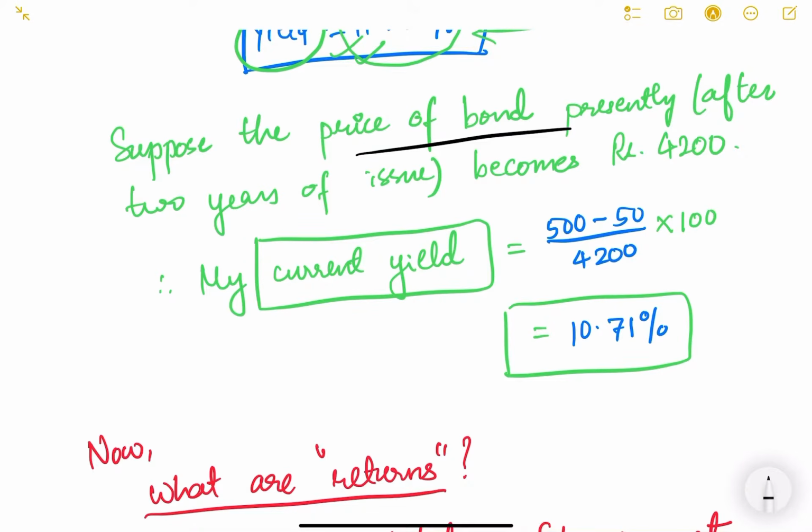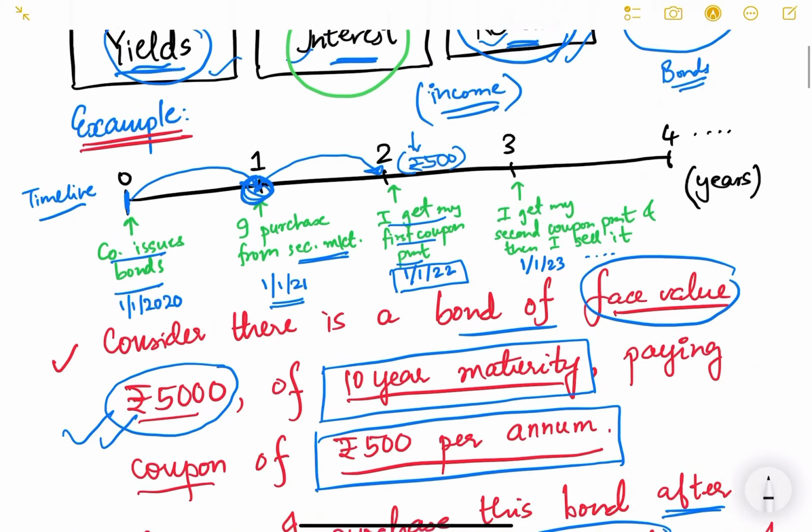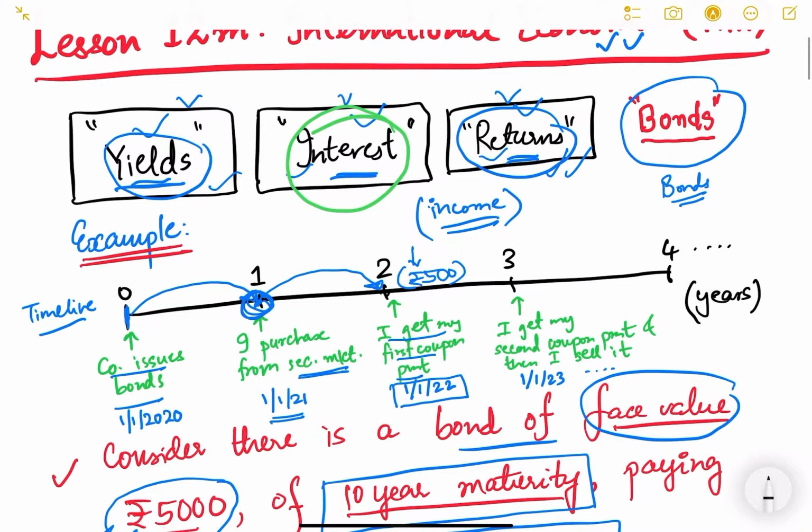Suppose the price of the bond presently, that is after 2 years of issue. I am receiving this coupon payment at the end of each year. This is the first year, this is the second year. I purchased the bond after the completion of the first year, from somebody, and held it for 1 year. So already the bond has completed 2 years of maturity, the first year and then the second year.